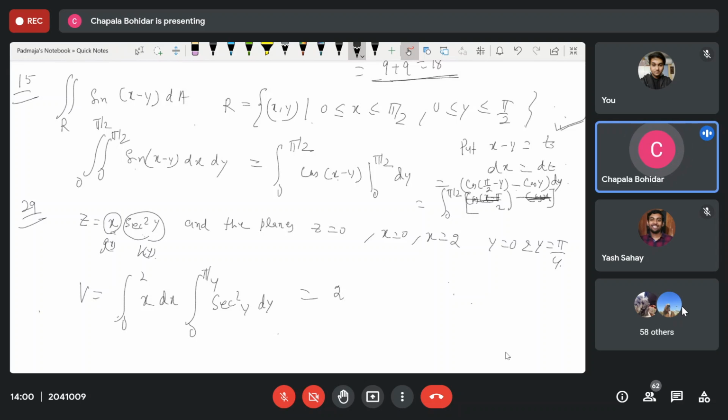So I'm writing 2, directly 2 into the integration of sec square y, tan y, 0 to pi by 4. So tan pi by 4 is 1 and tan 0 is 0. So we will get 2 into 1 minus 0 is equal to 2. Answer. Clear? It is clear?